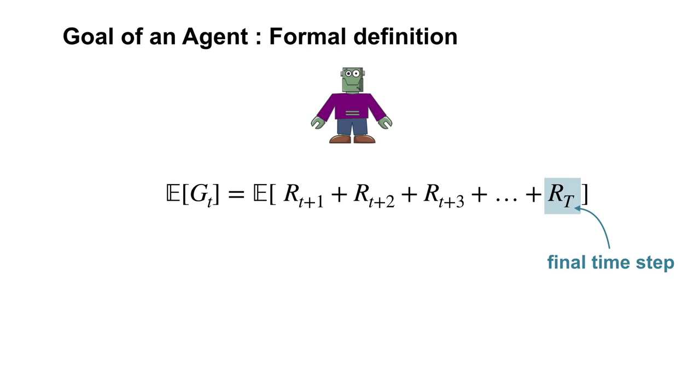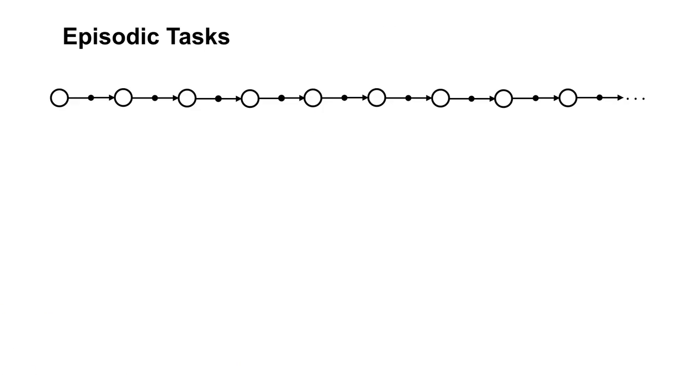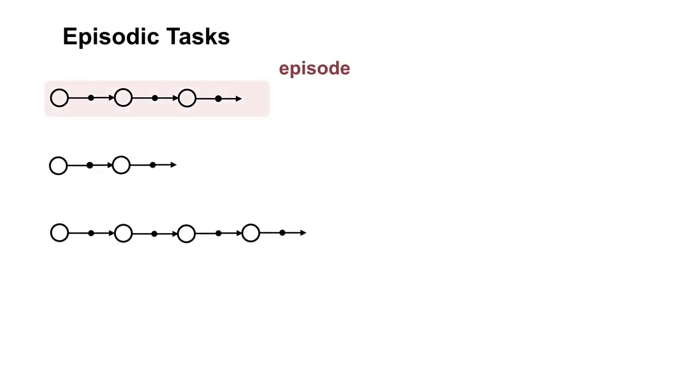Specifically, let's say there is a final time step called capital T, where the agent-environment interaction ends. What happens when the interaction ends? In the simplest case, the interaction naturally breaks into chunks called episodes. Each episode begins independently of how the previous one ended. At termination, the agent is reset to a start state. Every episode has a final state, which we call the terminal state. We call these tasks episodic tasks.